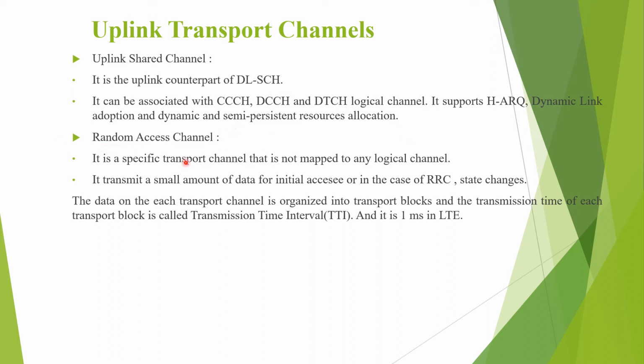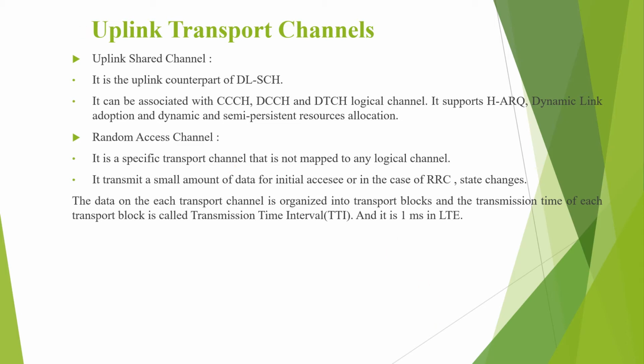Random access channel. It is a specific transport channel that is not mapped to any logical channel. It transmits a small amount of data for initial access or in the case of RRC state changes, when it changes from idle to connected or connected to idle. The data on each transport channel is organized into transport blocks and the transmission time of each block is called the transmission time interval. In short, we call it TTI and it is 1 millisecond in LTE technology.